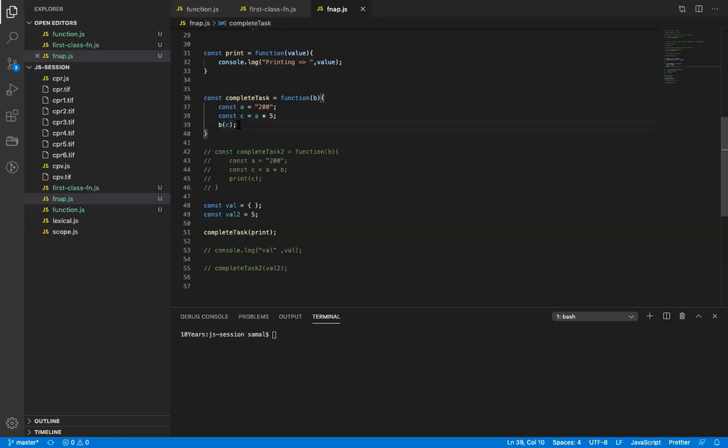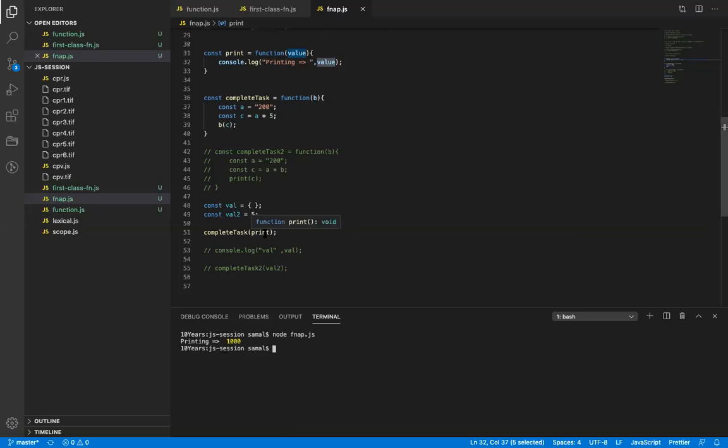All right. And this output is again passed to the b function. The b function is the print function here. So this value will be received as c. So this will print 200 into 5, which is 1000. 1000, right? So this will print 1000.